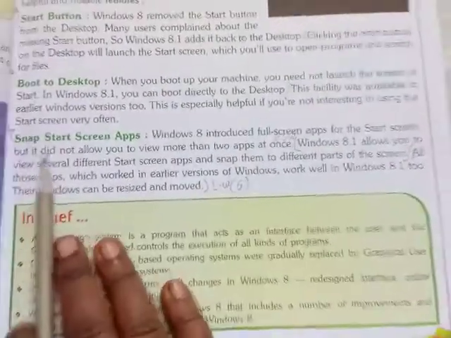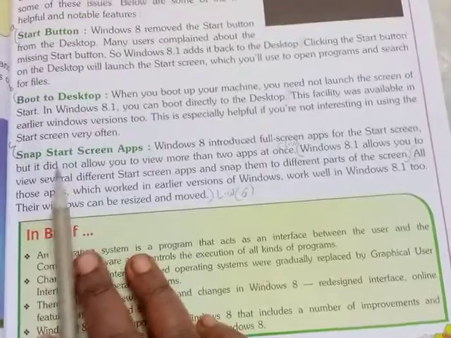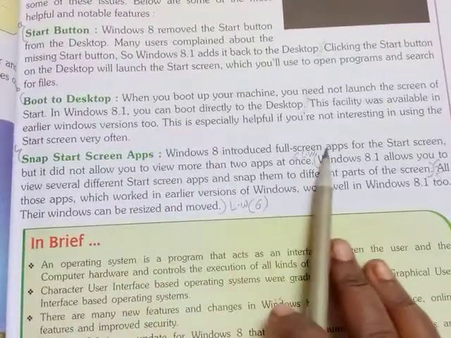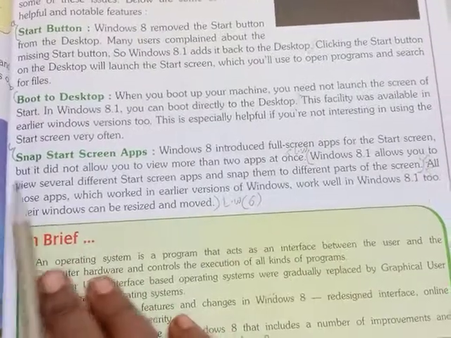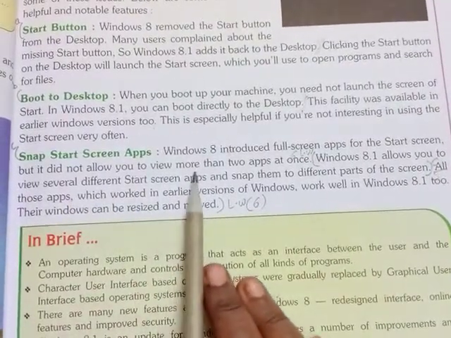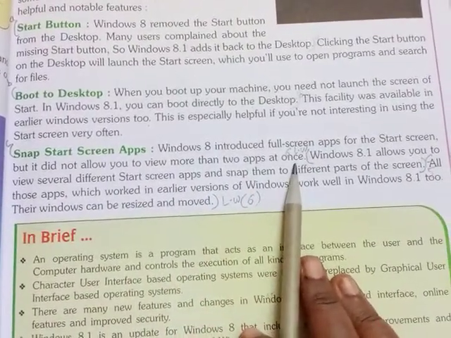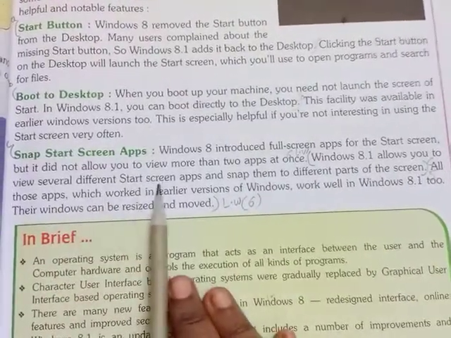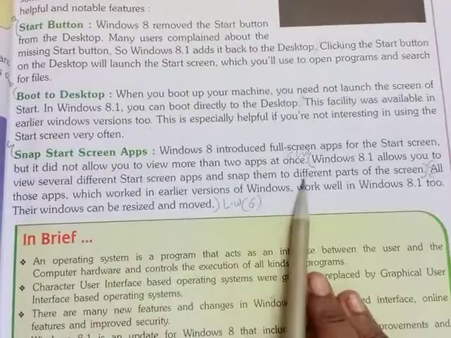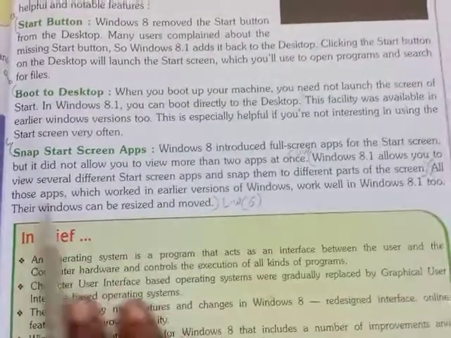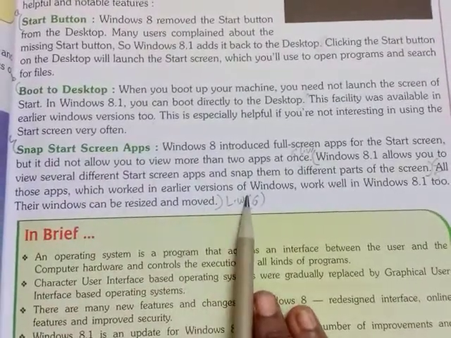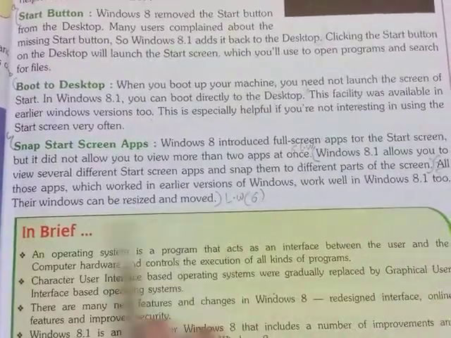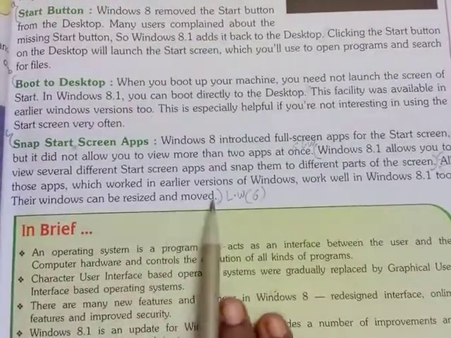Okay, next, snap start screen apps. What is this one? Windows 8 introduced full screen apps for the start screen, but it did not allow you to view more than 2 apps at once. Windows 8.1 allows you to view several different start screen apps and snap them to different parts of the screen. All those apps which worked in the earlier versions of Windows work well in Windows 8.1 too. Their windows can be resized and moved.